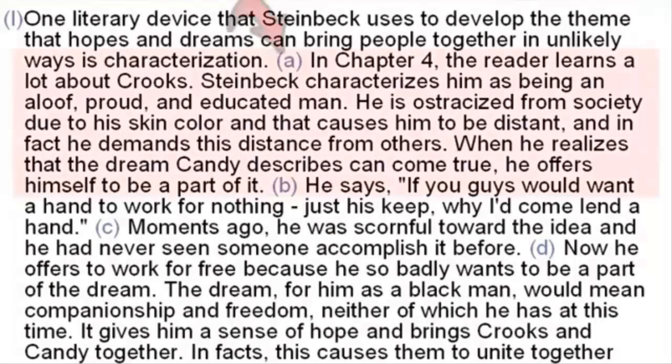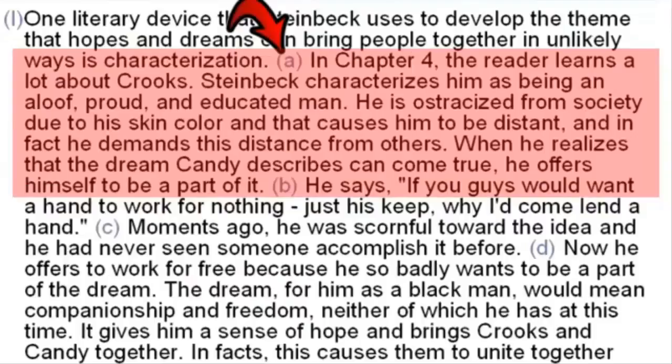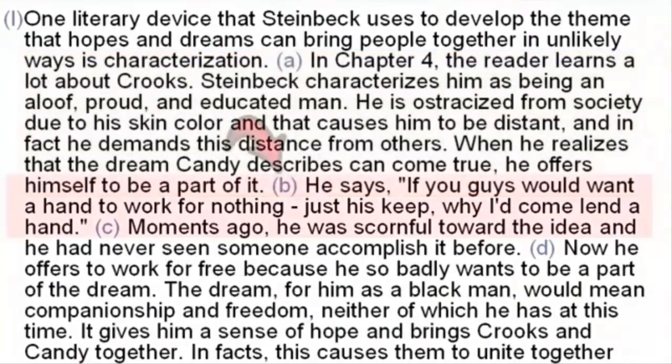In chapter 4, so letter A, go back, I'm giving examples from the book. In chapter 4, the reader learns a lot about Crooks. Steinbeck characterizes him as being an aloof, proud, and educated man. He is ostracized from society due to his skin color, and that causes him to be distant, and in fact he demands his distance from others. When he realizes that the dream Candy describes can come true, he offers himself to be a part of it. So here I'm giving specific details, things that I could pull right off of a page.